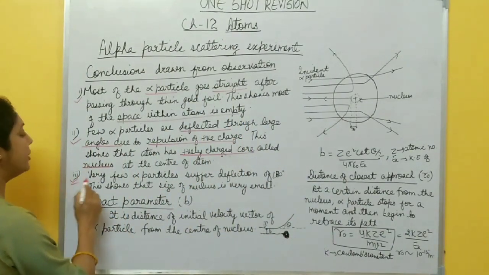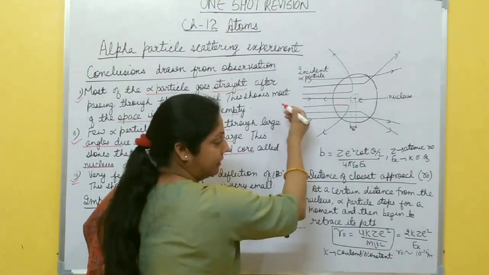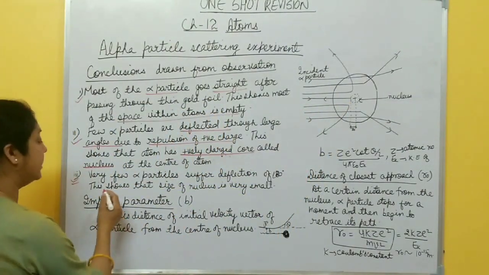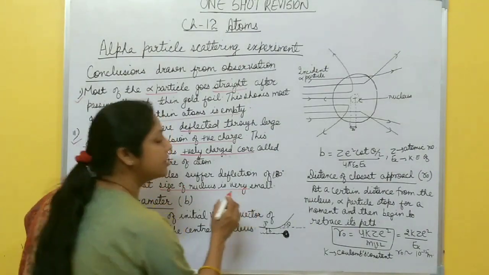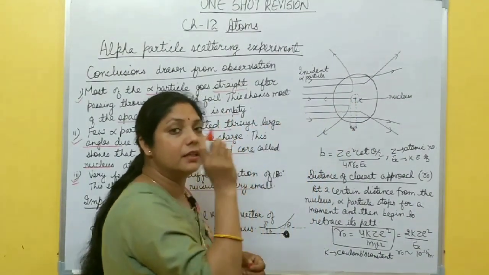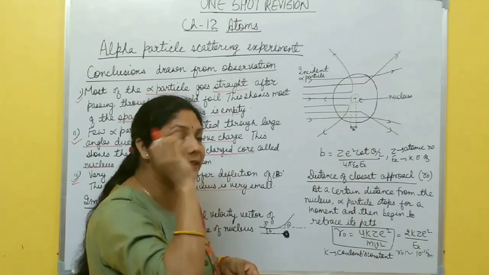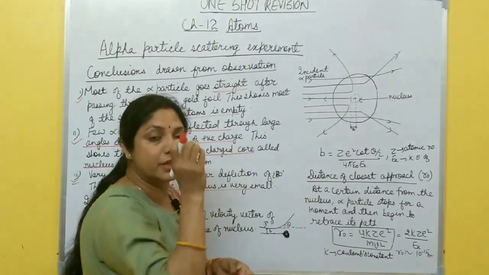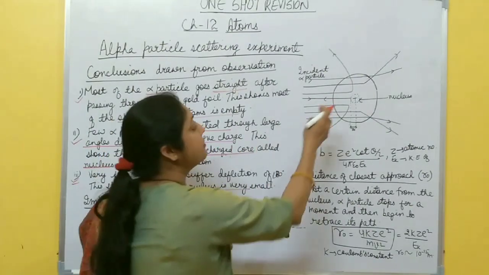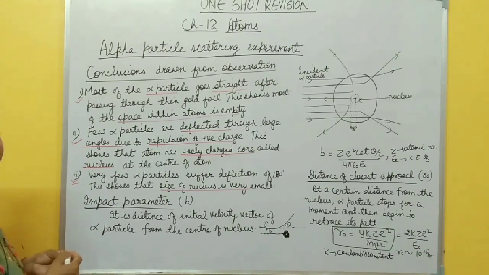Now the last one, very few alpha particles suffer a deflection of 180 degrees. Some of the alpha particles retrace back through 180 degrees. This shows that the size of the nucleus is very small, because very few alpha particles retrace their path. It means whatever positive charge, the core or nucleus present at the center of this atom, its size is very small. That's why few particles retrace their path. So these are the different conclusions drawn from the observations of the Rutherford scattering experiment, right? You must remember all these three points.